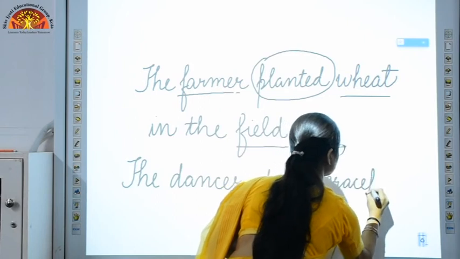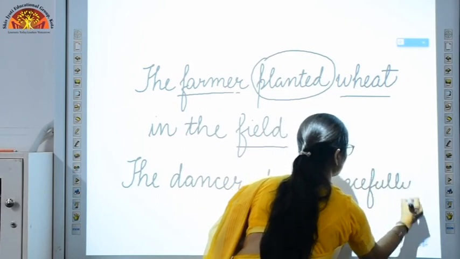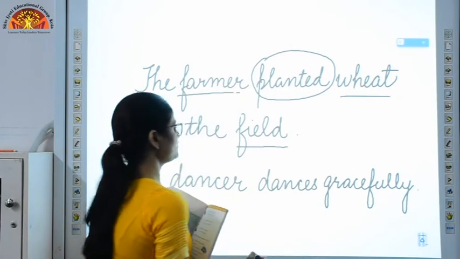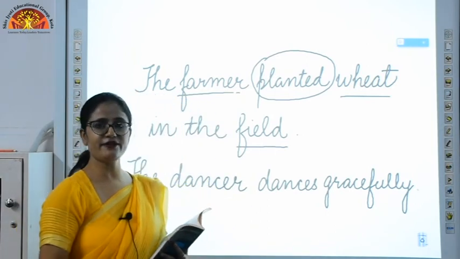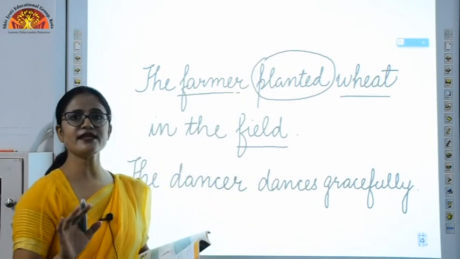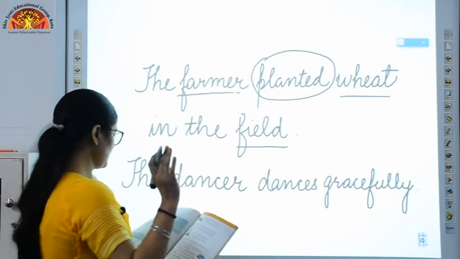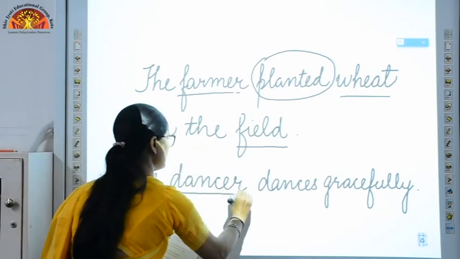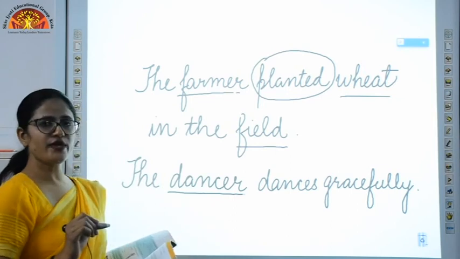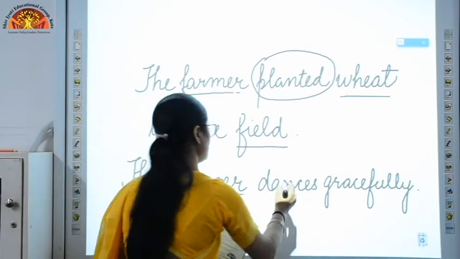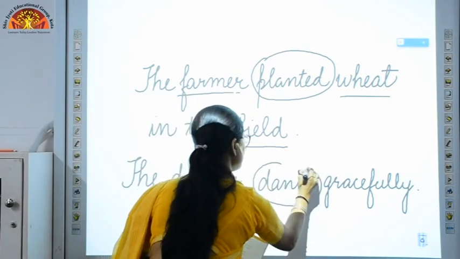This is your second sentence. It is there in your book, you can see. Now in this sentence, you have to identify the nouns. First of all, let's see what the nouns in this sentence are. There is a noun, dancer. Okay, now what is the dancer doing? He or she is dancing. So dances is the verb.